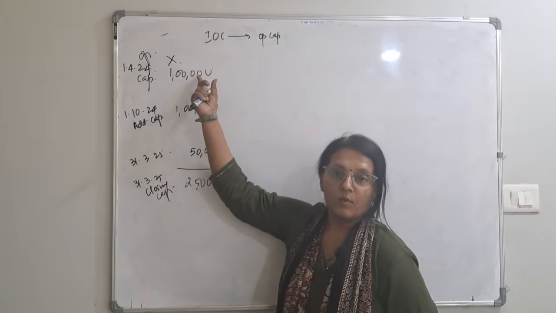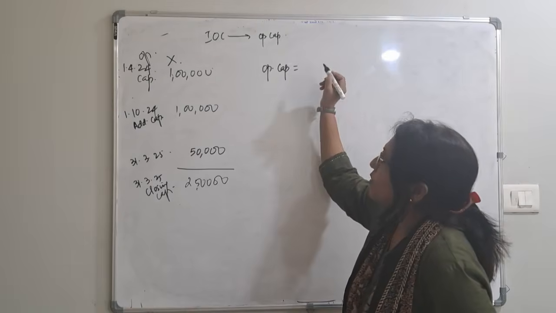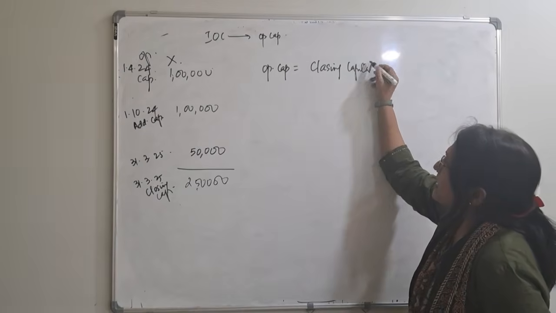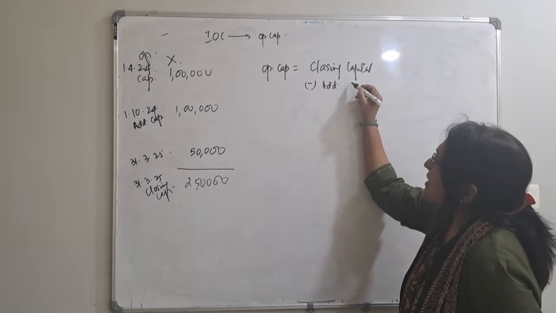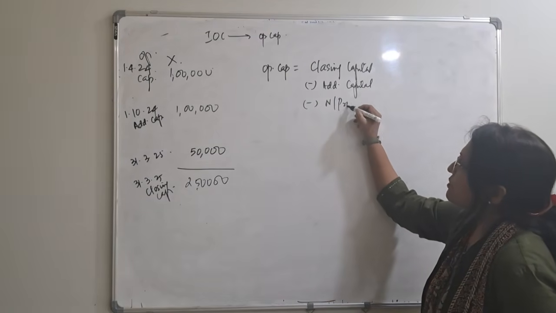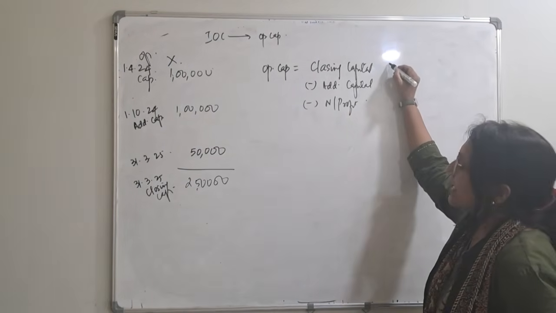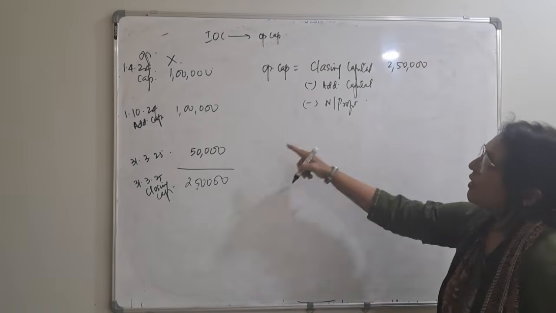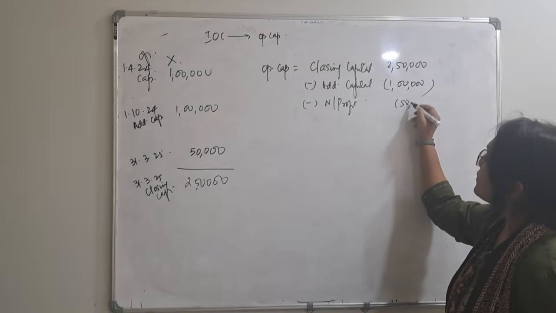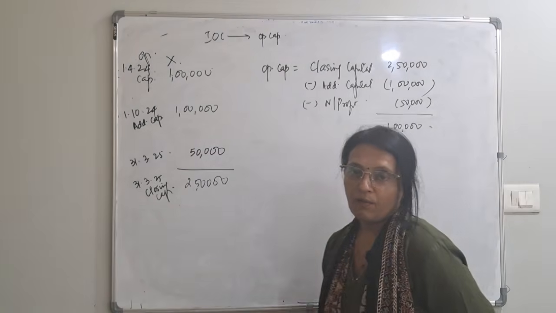We need to come to opening capital. So what we do over here? To get to opening capital, closing capital minus additional capital minus net profit, whatever the profit share is there. What answer you get is opening capital. So closing capital is 2,50,000. You minus 1 lakh, which is the additional capital, minus 50,000, which is the net profit. Opening capital that you get is 1 lakh.